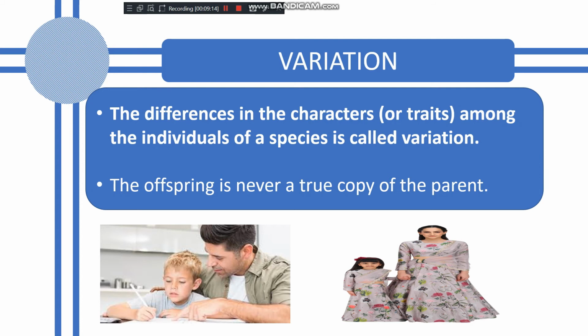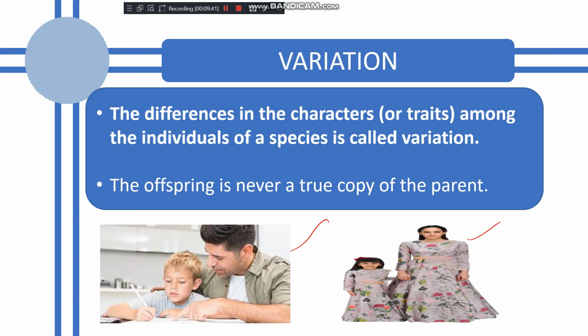And the offspring is never a true copy of the parent. You can see here in the image a father and a son, a mother and a daughter. Maybe we can identify them because some features are the same, but they also have some different features.